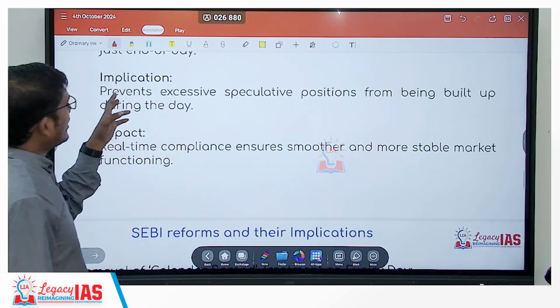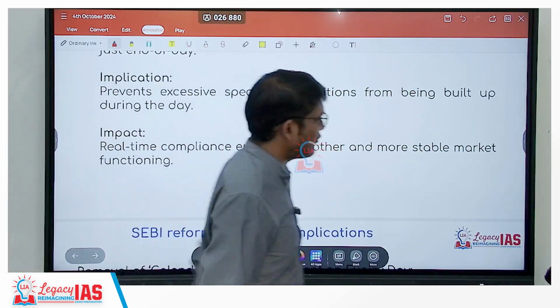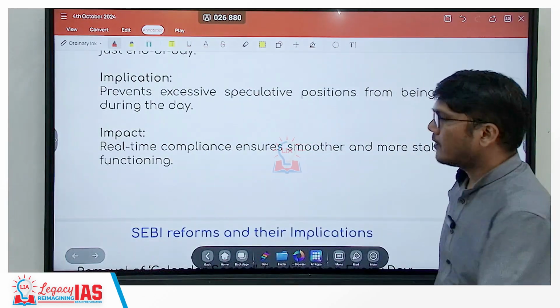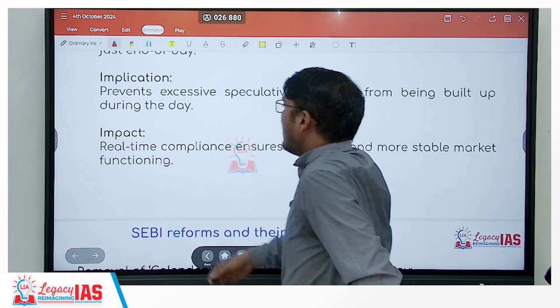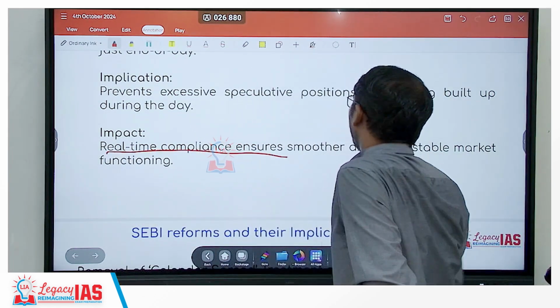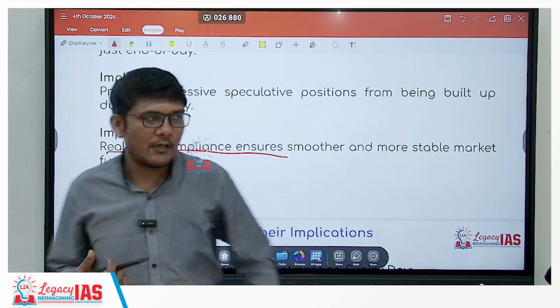Okay. So it prevents excessive speculative positions from being built up, because SEBI is keeping an eye every now and then. Real-time compliance will be ensured and it will be more smooth.